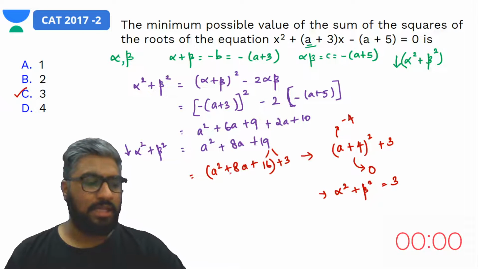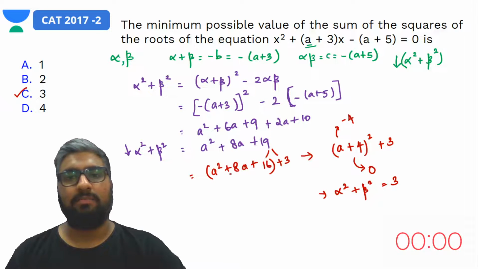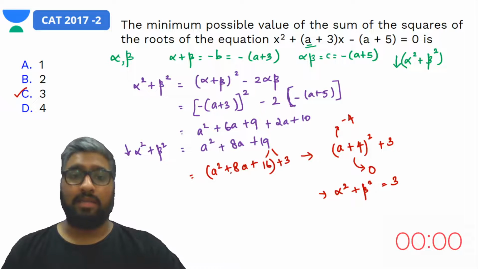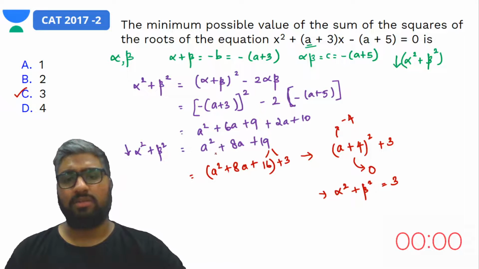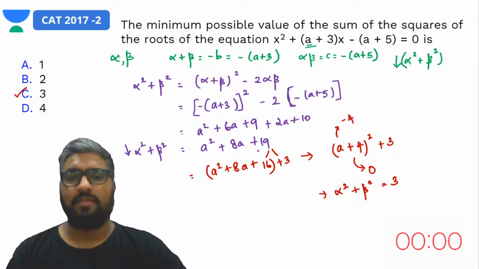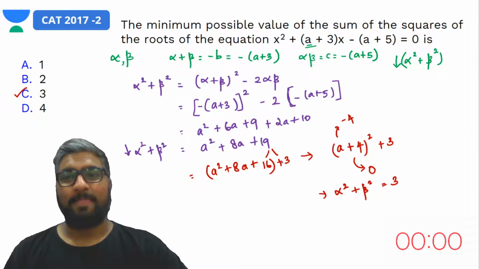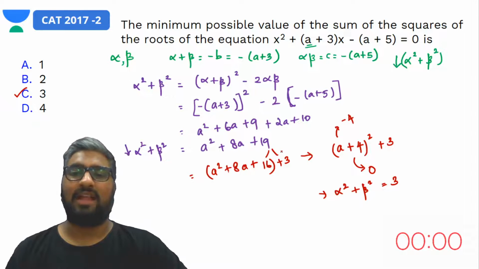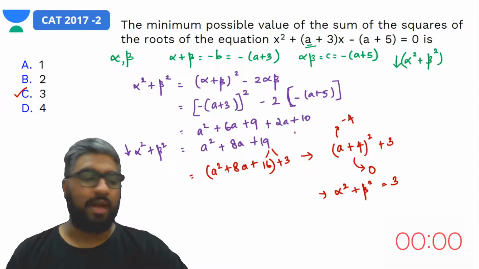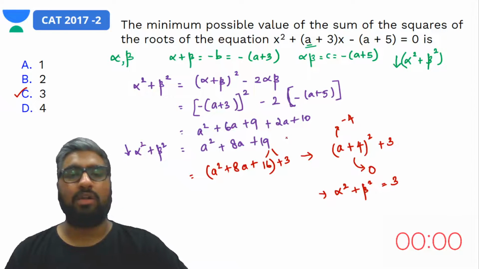No, Khushi, they're not asking for the minimum value of y, not of the equation. So if you consider this as a quadratic equation, then you can go ahead and do that, yes? But why would you want to trouble yourself with that, right? That's another step here. Got it. So 4ac minus b square by 4a is what you're suggesting, right? That would be an extra step there. So you can actually just avoid that entire thing. But if you want to go for that, you can surely go ahead and do that.